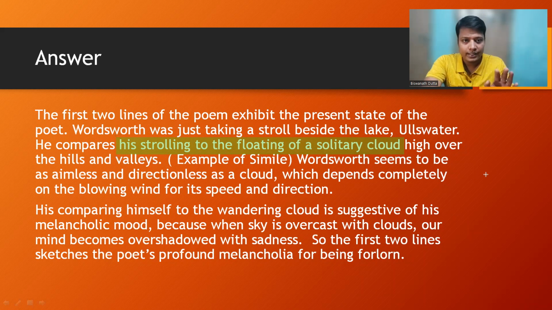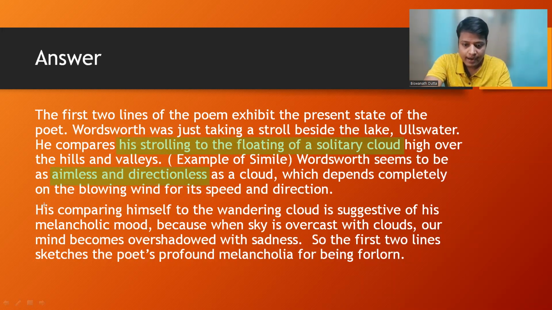Within brackets, don't write it, just remember, this is an example of simile. Wordsworth seems to be aimless and directionless as a cloud, which depends completely on the blowing wind for its speed and direction.